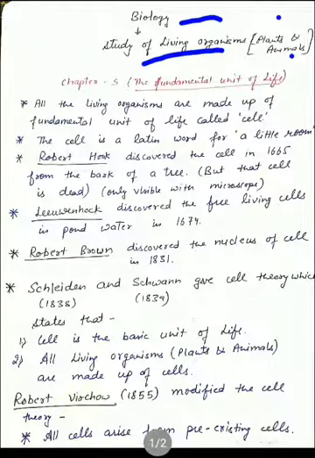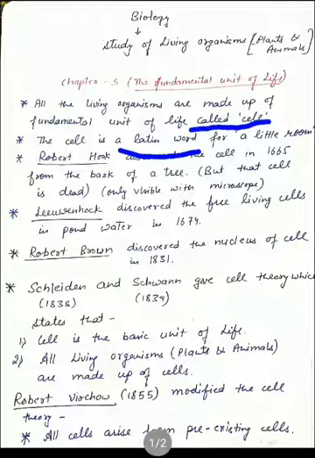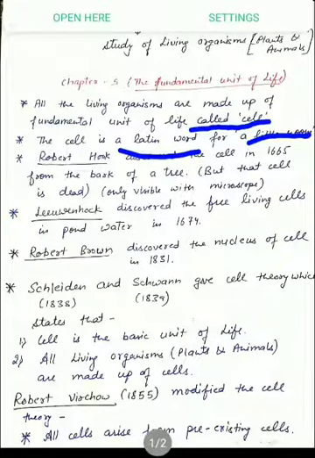So in ninth class, our first chapter of biology is the fundamental unit of life. As you all know, what is our fundamental unit of life? As you already studied in class 8th, the cell is our fundamental unit of life, because all living organisms are made up of cells. So actually the word cell is a Latin word. It comes from the Latin language, which actually means a little room.